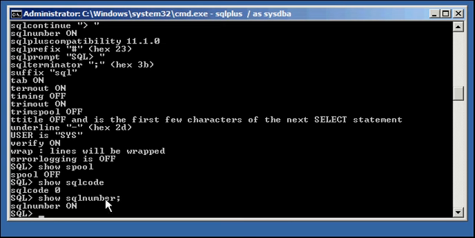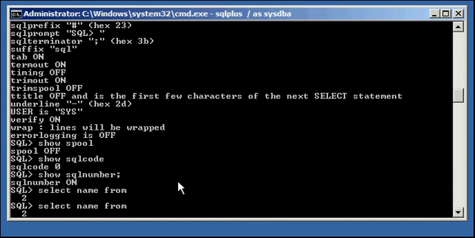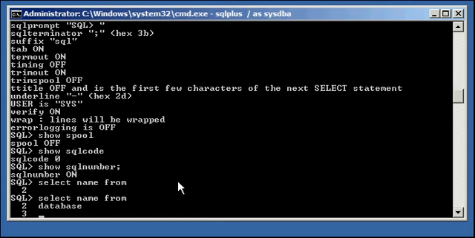So let's talk about SQL number. How do we set that from on to off? Now, on is the default. What does that mean? Well, it means a continuation number. What we mean by that is, let's say you say select name from. We're not done yet, right here, because we didn't put a semicolon. So if we hit enter, you see it gets numbered, line 2, line 3.